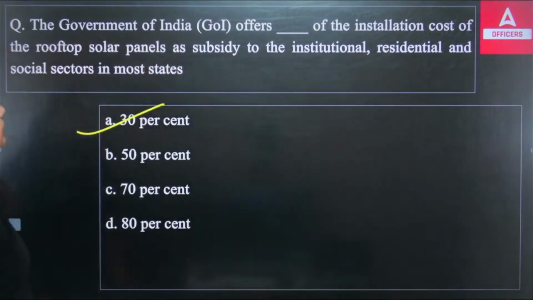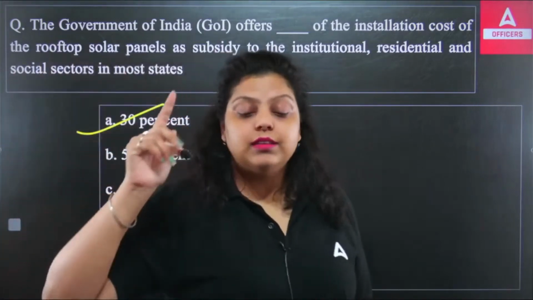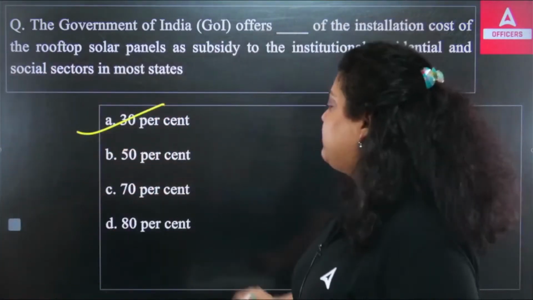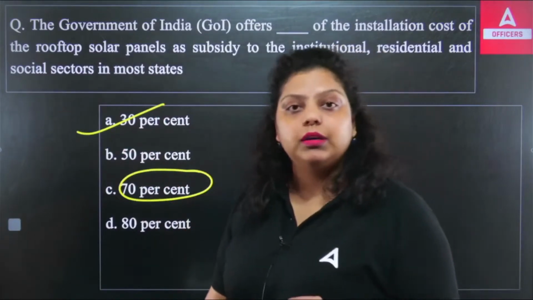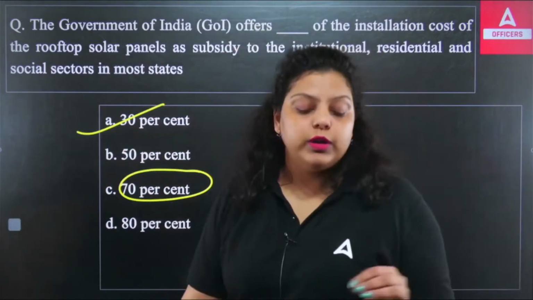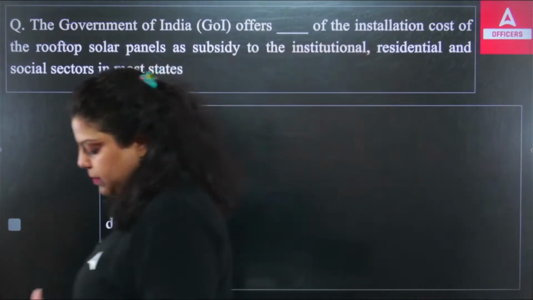Now, apart from that, if I talk about other states like the northeastern states and hill states, they will have a 70% subsidy from the government. Clear? This is the subsidy given by the government for rooftop solar panels.